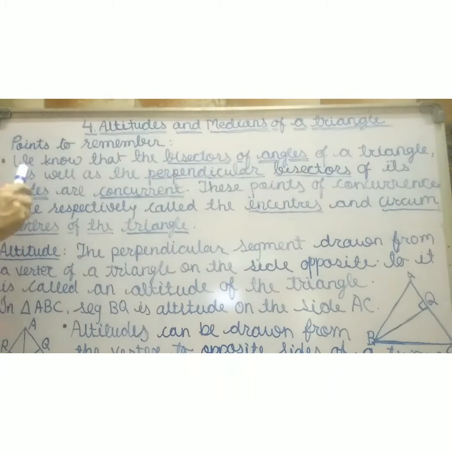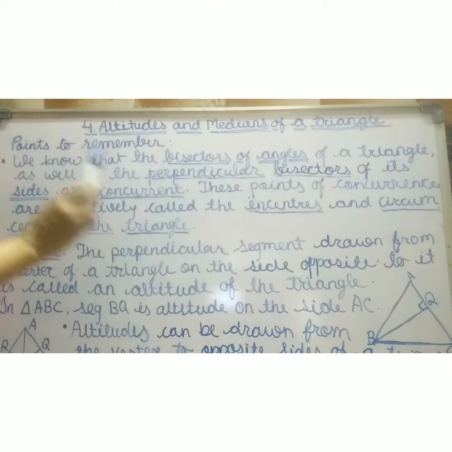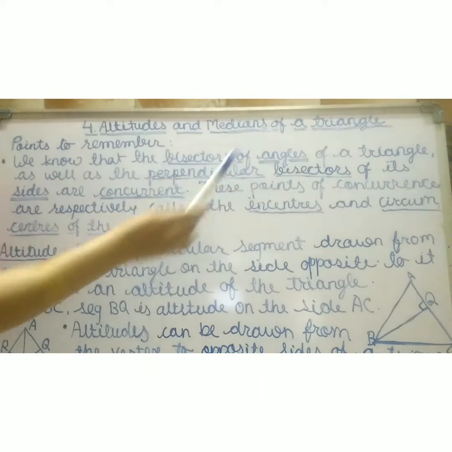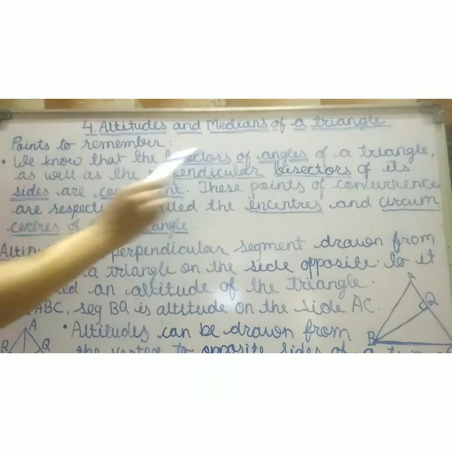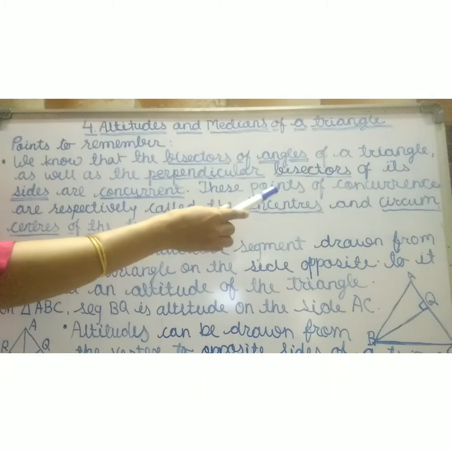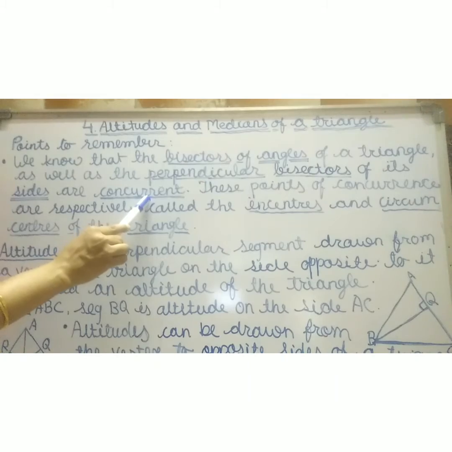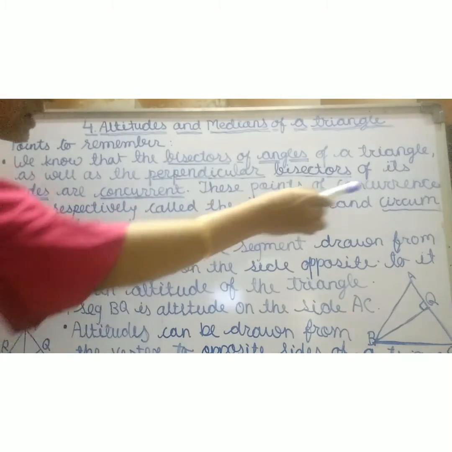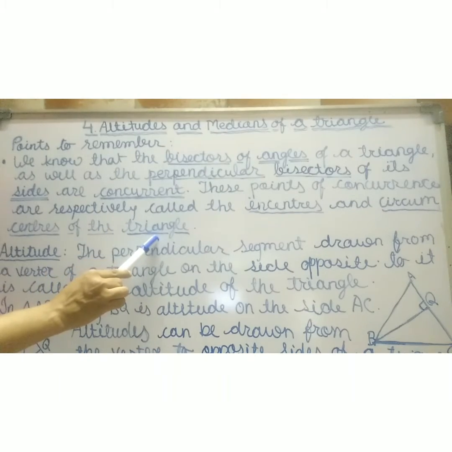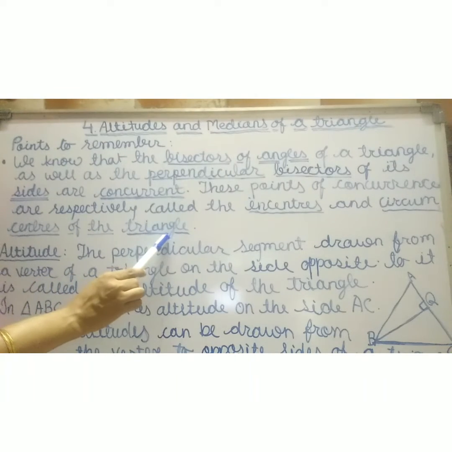Points to remember. We know that the bisectors of the angles of a triangle as well as the perpendicular bisectors of its sides are concurrent, meaning they meet in one point. These points of concurrence are respectively called incenters and circumcenters of a triangle.